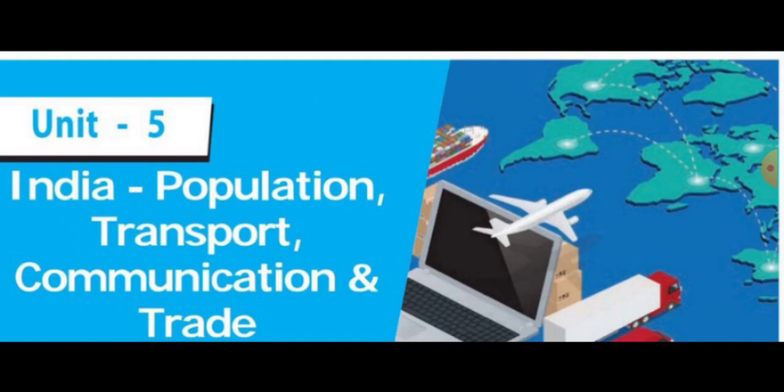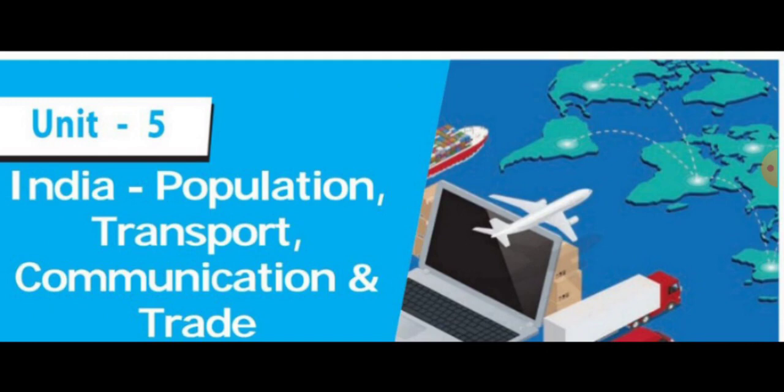First of all, we learned about population. What is meant by population? Very good. The total number of people residing in a country at a specified period of time is called the population of that country. Then next we learned about census. What is meant by census? Population census is the total process of collecting, compiling and analyzing data at a specific time of all persons in a country.